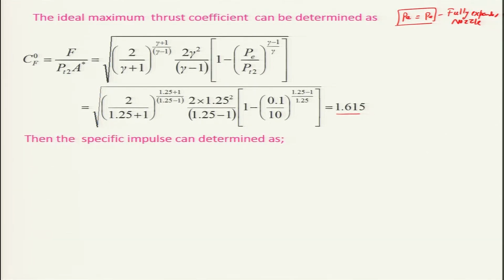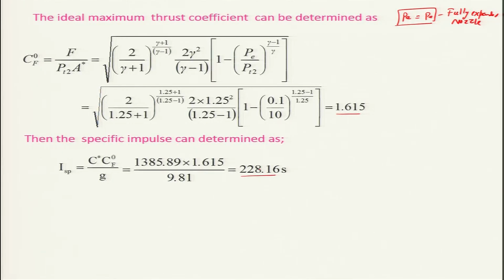Hence, the specific impulse can be obtained very easily because we already got this CF and we got the C star, and ISP is equal to C star times CF divided by g. That happens to be 228.16 seconds, because all these are known to us, already calculated.